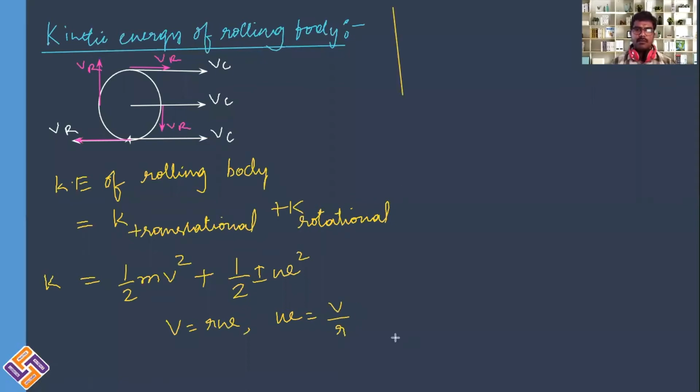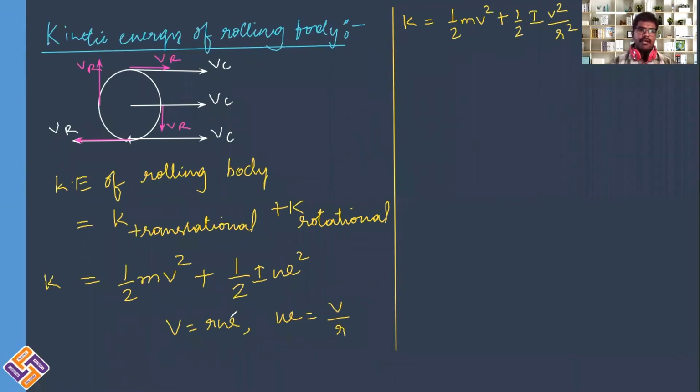I'll use this equation, v equals omega r, so omega is v by r. I will eliminate omega and write it as half m v square plus half I v square divided by r square.